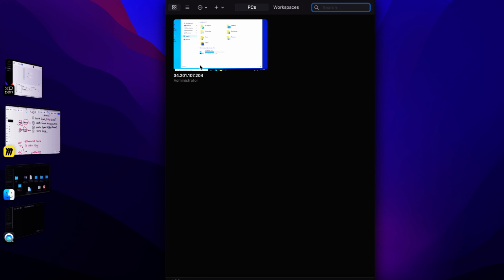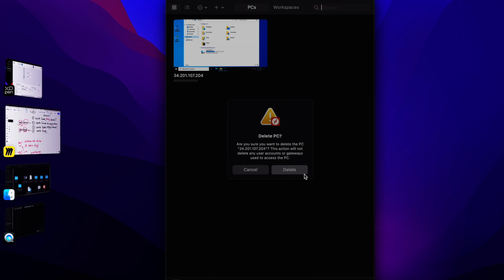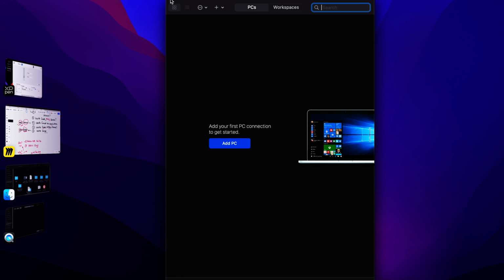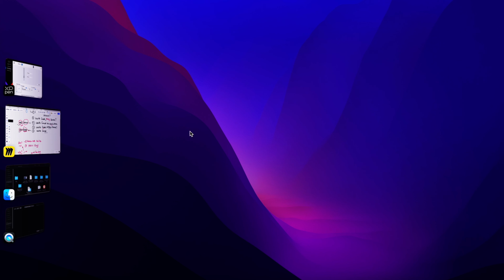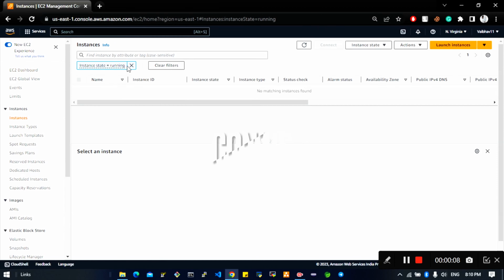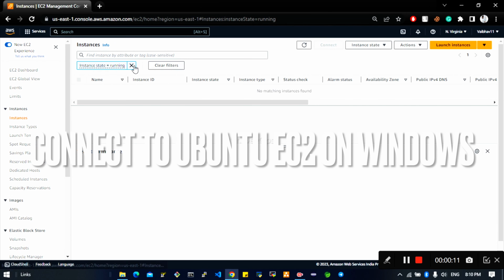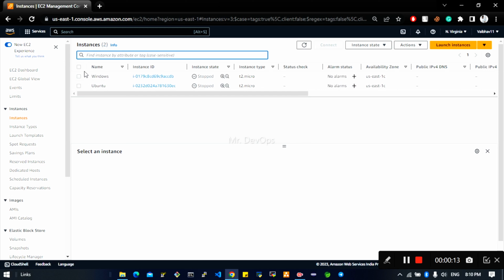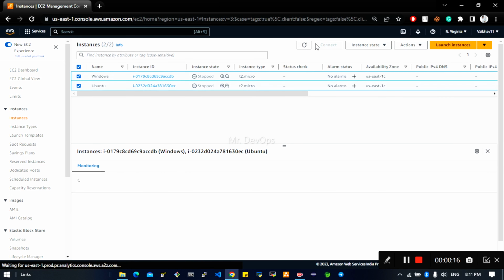So now we will try to do the same thing using Windows. Like many of the people who are watching this series are Windows users. Okay, many of you will be Mac users. So I have shown you for Mac. Now I will show you for Windows. The Ubuntu server which we have created, as well as the Windows server which we have created. So let's go first with the Ubuntu server.